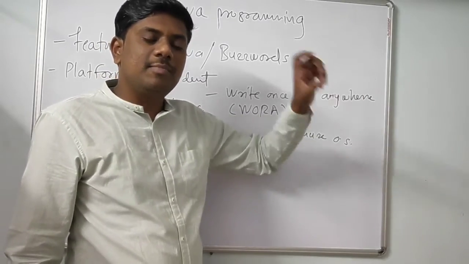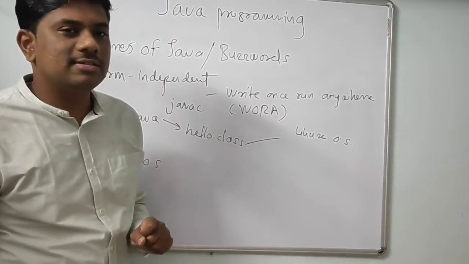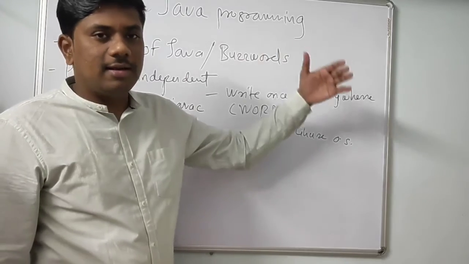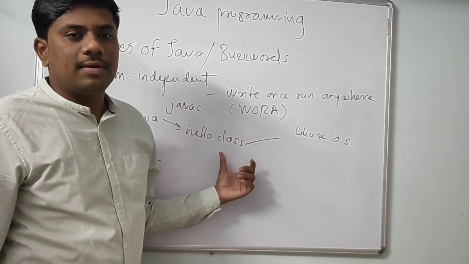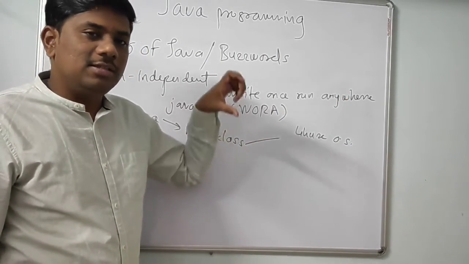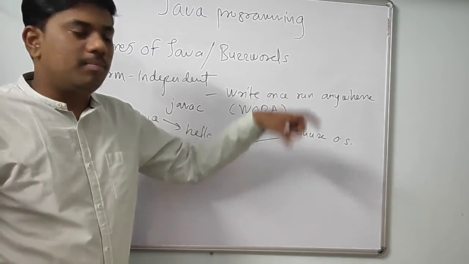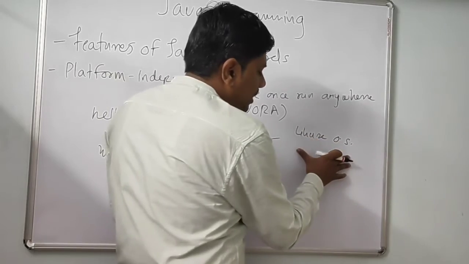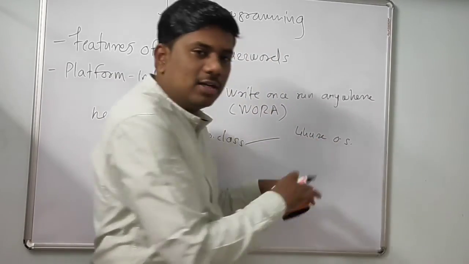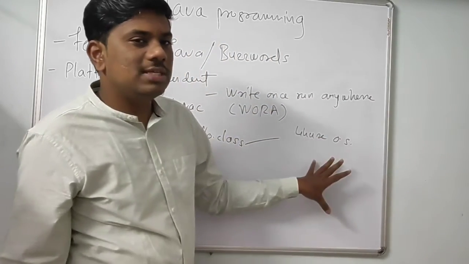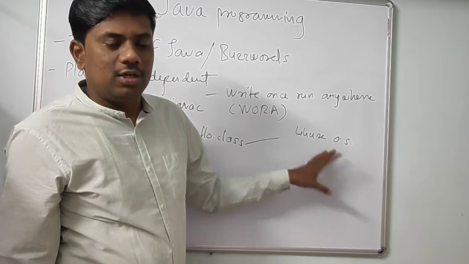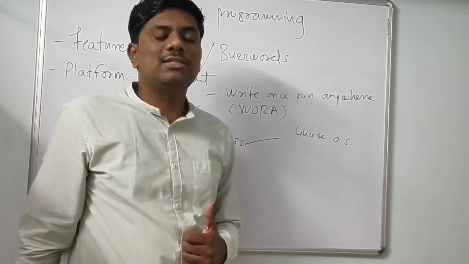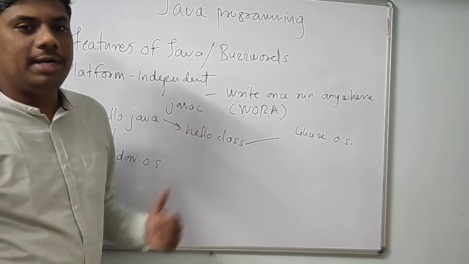It may be Linux, it may be Mac, and I can run that class file there, by assuming that the JVM is present on that platform. So I can run this class file on Linux only by assuring that the JVM is installed. Because of this feature, Java is called platform independent.